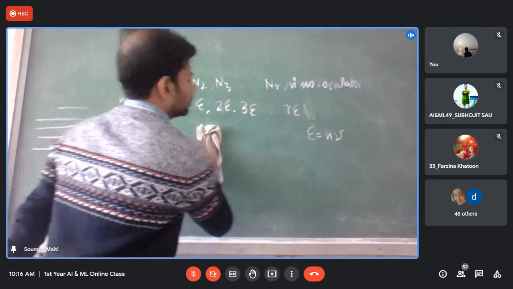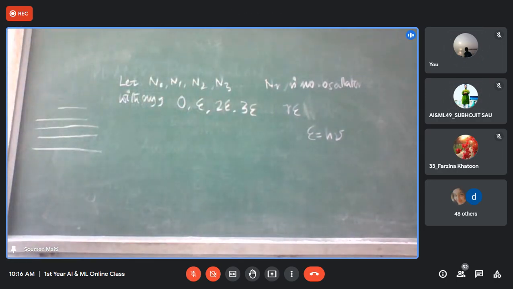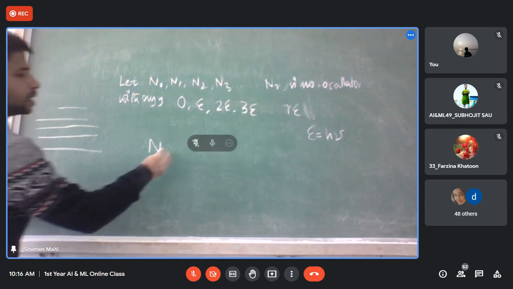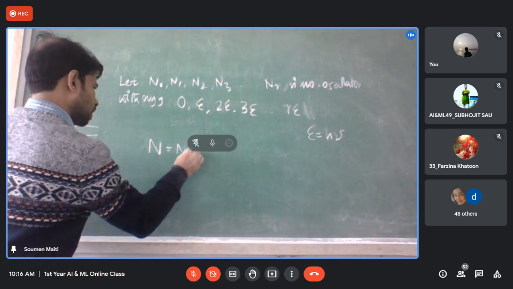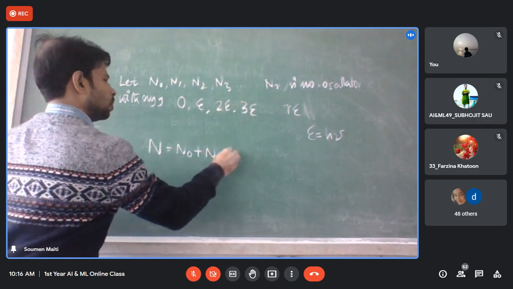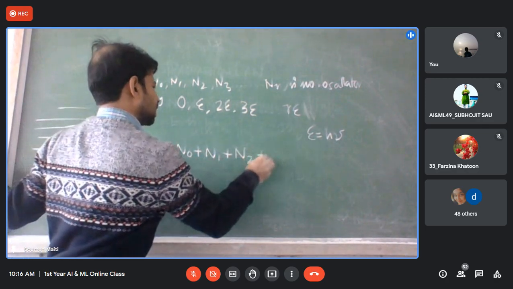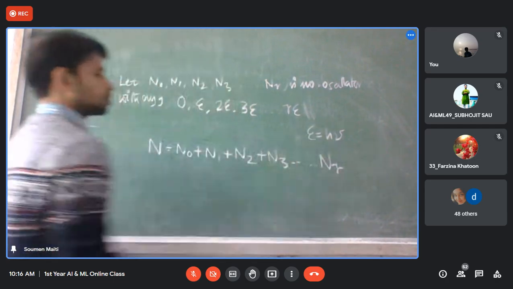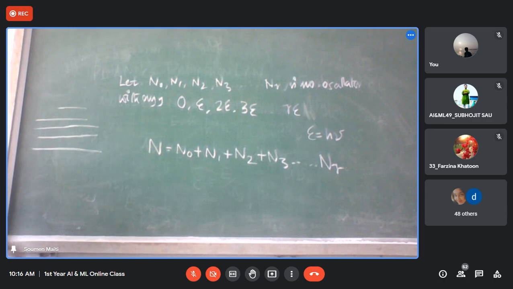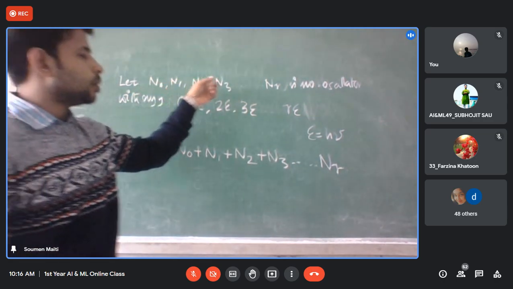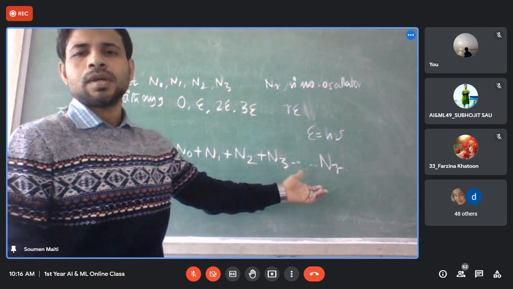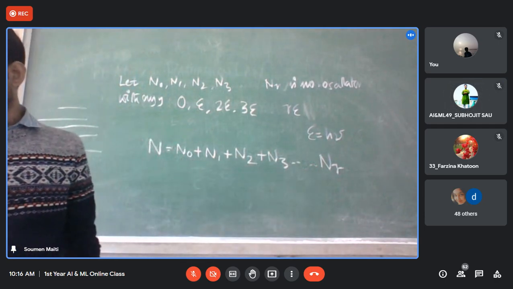Can we write this step easily from this one? N, the total number of oscillators, is equal to N0 plus N1 plus N2 plus N3 up to Nr. Yes or no? We took N0, N1, N2, N3. So the total number of oscillators should be like this one. Yes, sir.